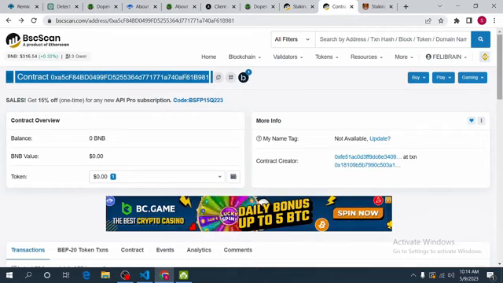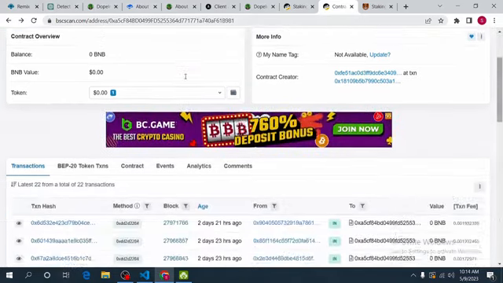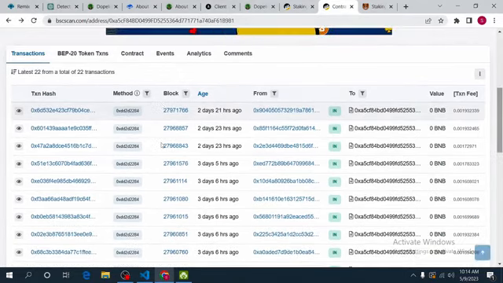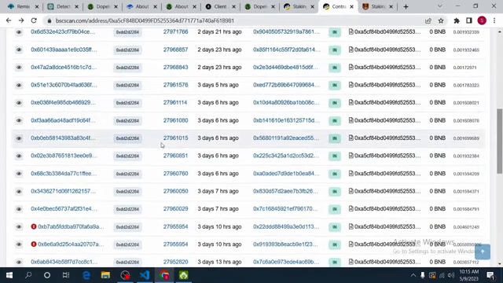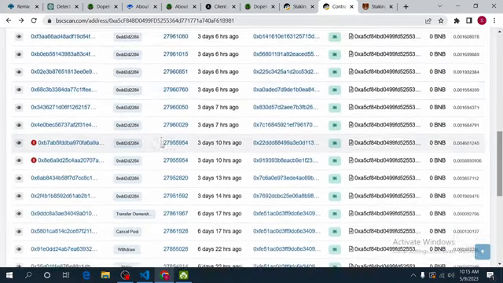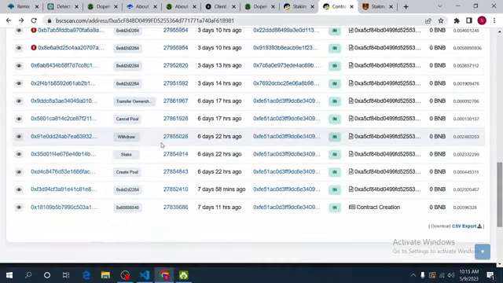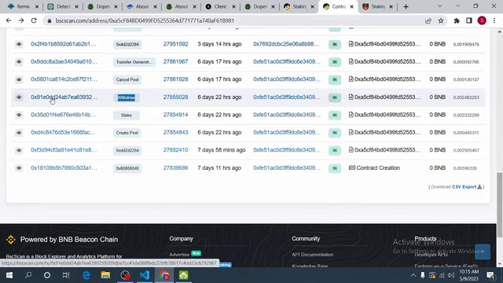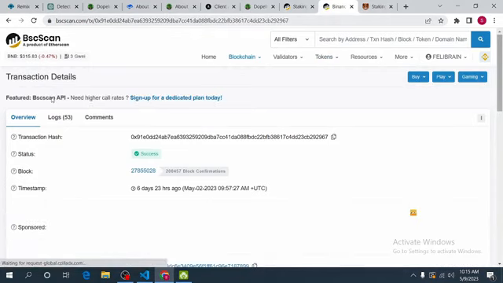Now, it was this smart contract that sent him the token. So what he did, he just clicked on transactions here, and then looked for the transaction. Let's check for it together. Then we have this transaction here, withdraw. So what he did was to click on this hash here to open up this transaction that led to the withdrawal of his stake.